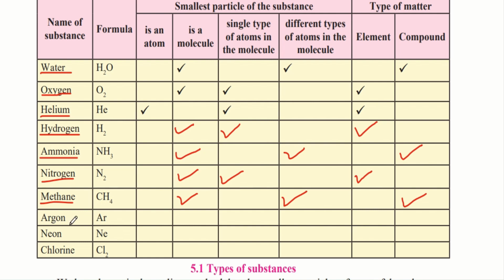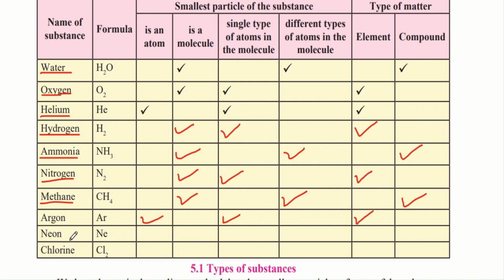The next one is argon. Argon has a molecular formula of Ar. It is an atom and it is just one atom. Therefore, it just has a single type of atom. And it is an example of an element.